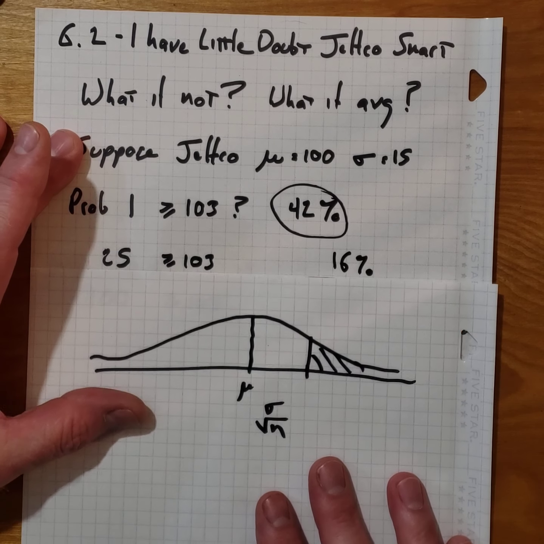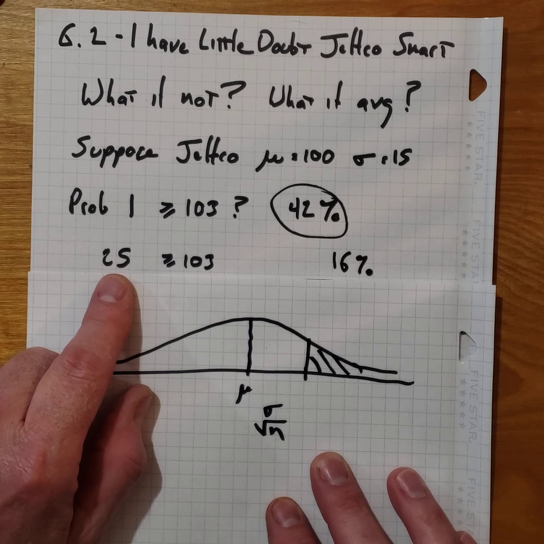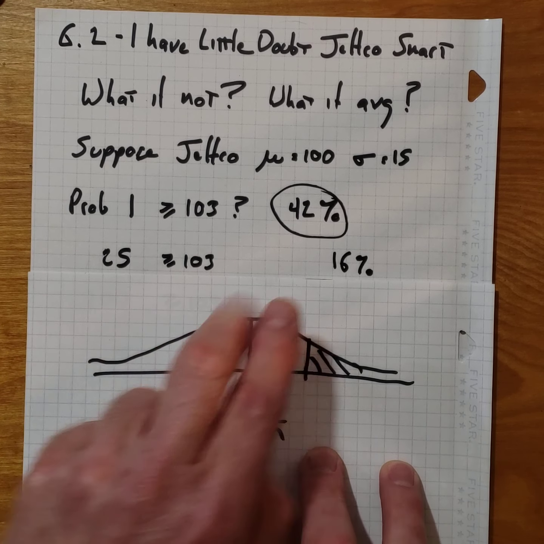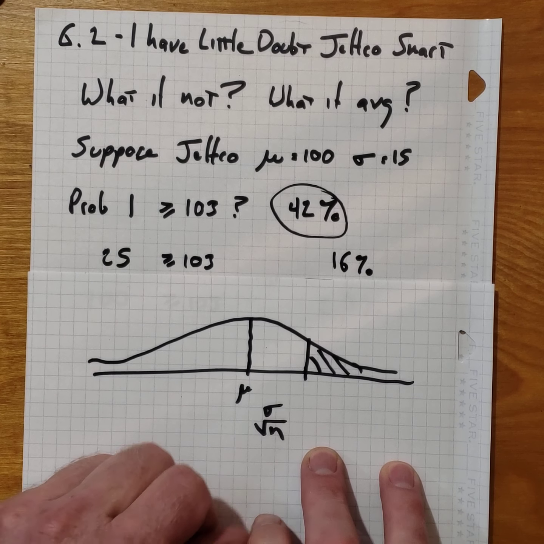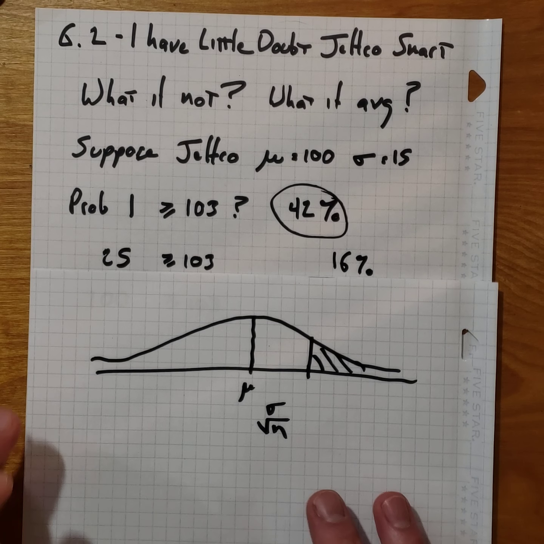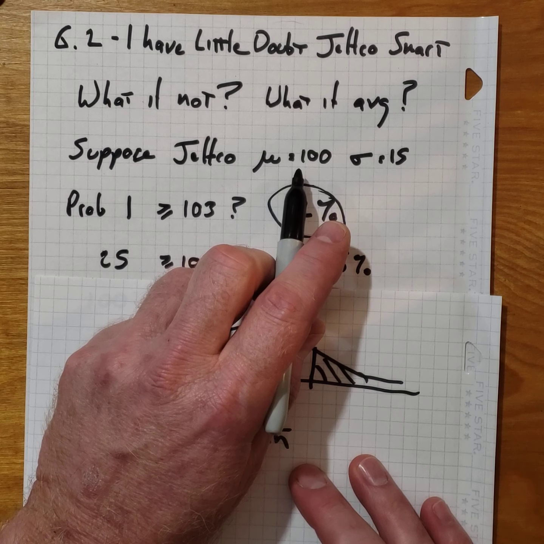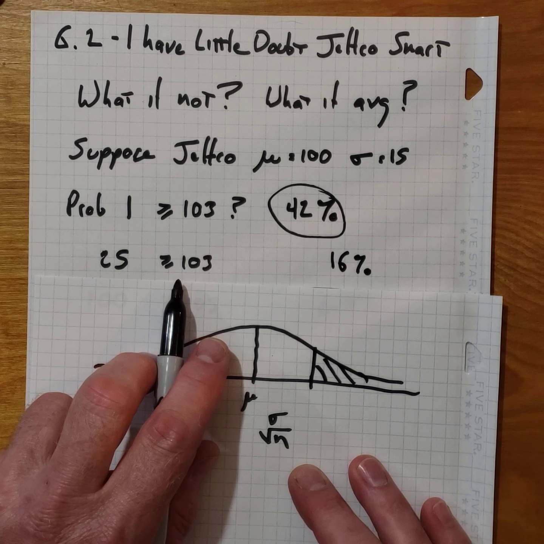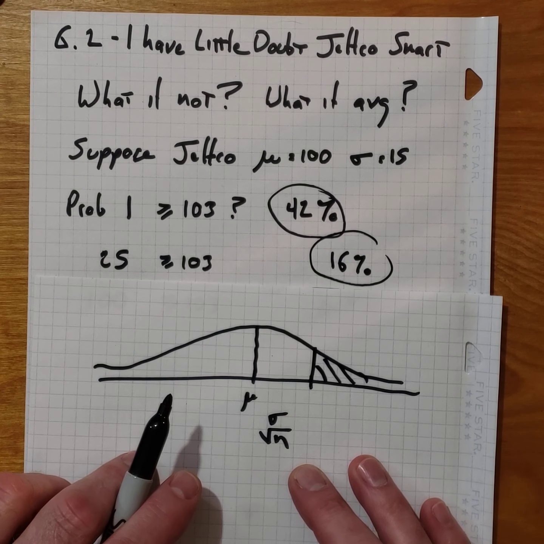Let's take a sample of 25 students. What's the probability that a sample of 25 students would have an average IQ of 103, given that the population they came from was average, with an average IQ of 100? Well, still, that's not terribly convincing. If we have an average of 100 and a standard deviation of 15, then a sample of 25 is going to have an average over 103 about 16% of the time.